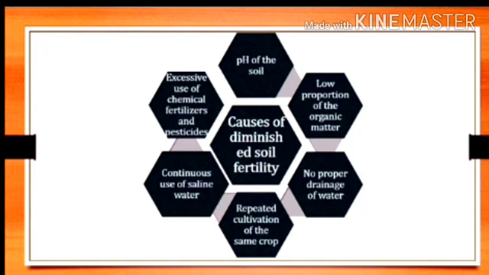We should use fertilizers only as much as necessary. Using excessive fertilizers and pesticides is harmful to the soil. So these are all reasons for the decrease in the quality of the soil, the reasons to diminish soil fertility.